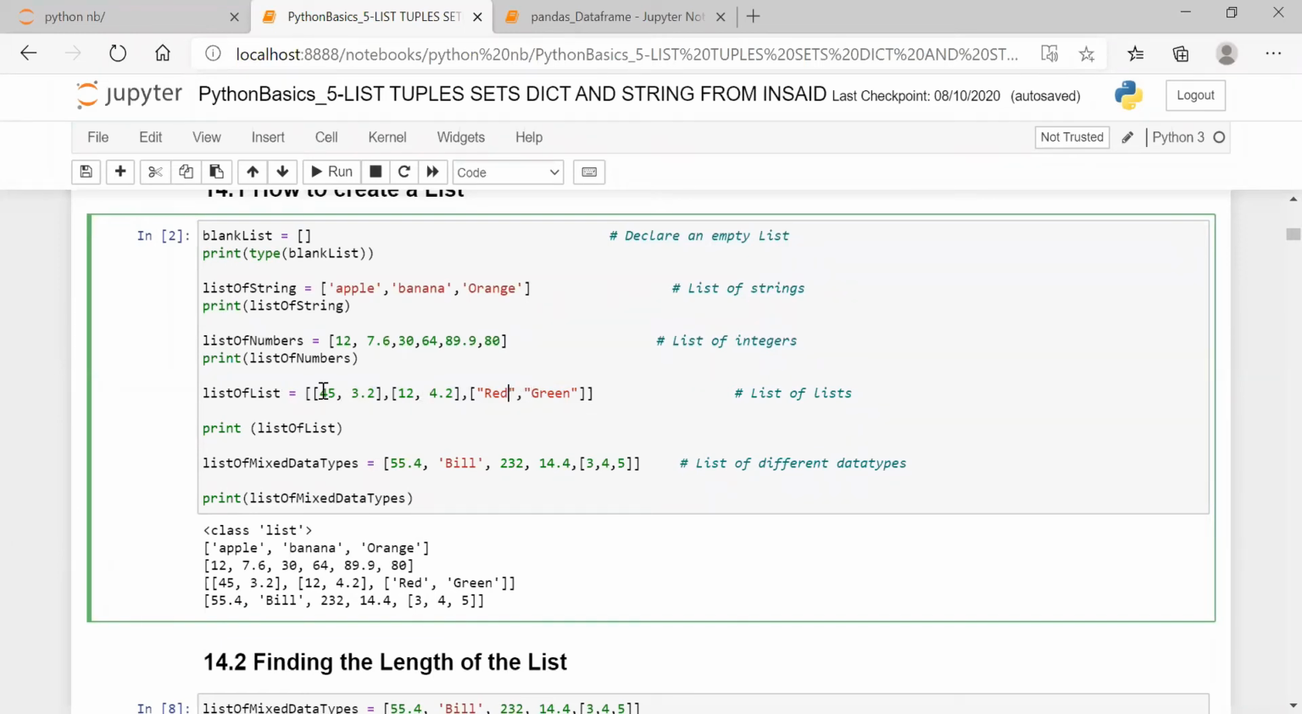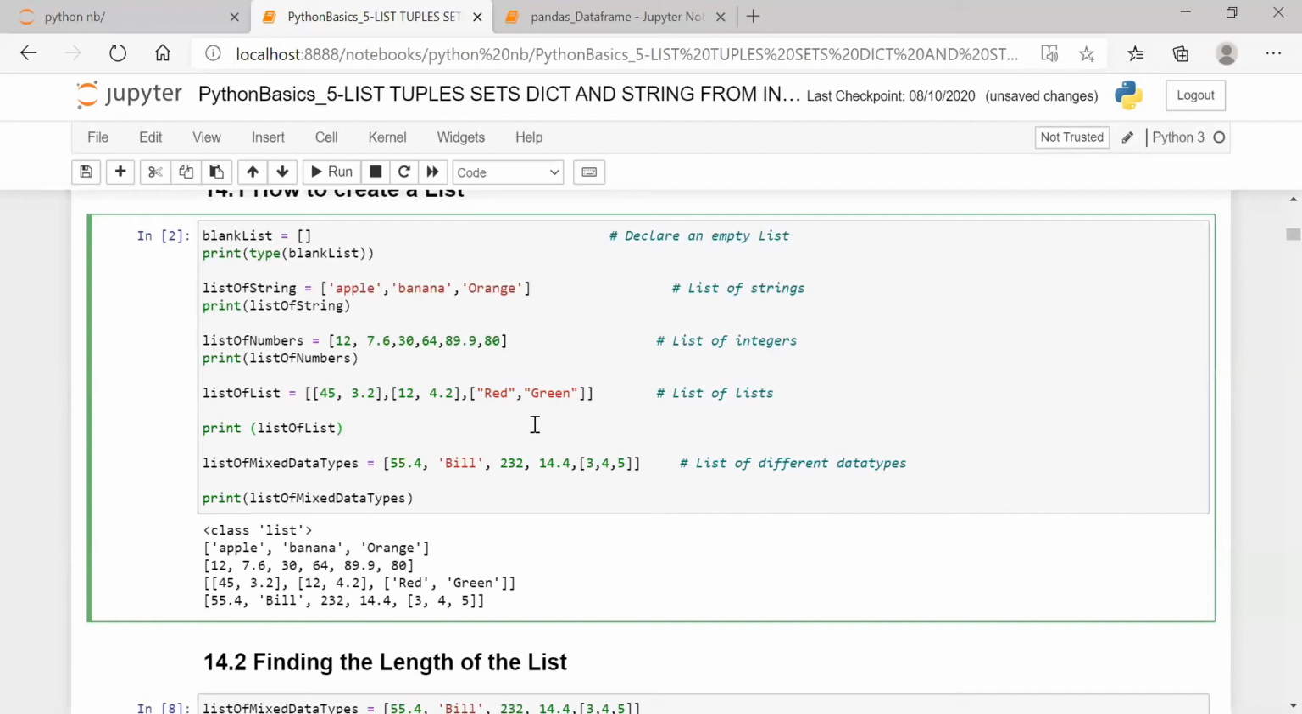2. So 3. So this is a list of list. This becomes one list, this is the second list, this is the third list. So 0th element, first element, second element. Total 3. Good. This is what I told you: when you're slicing the list, the index value is important.